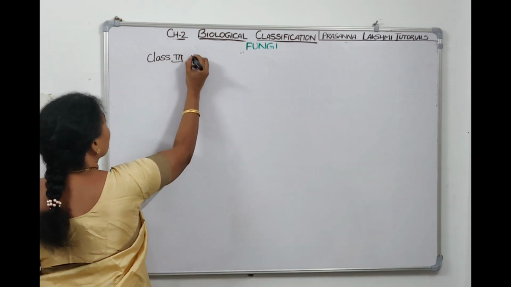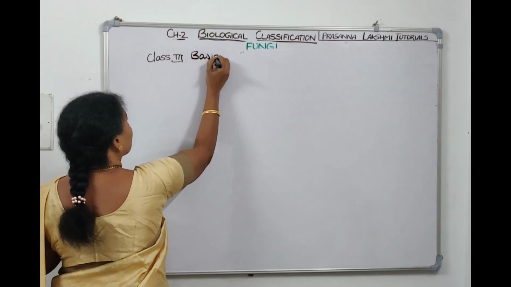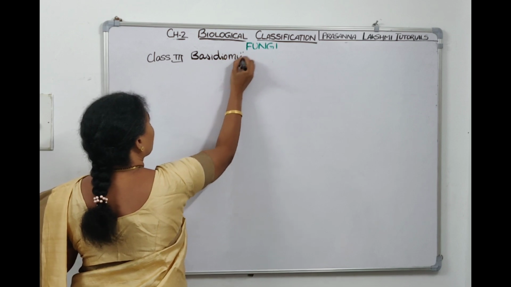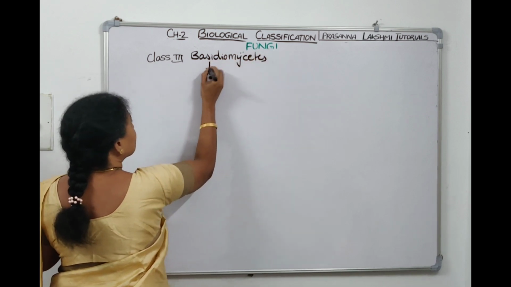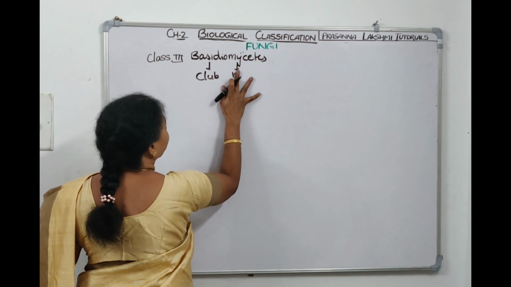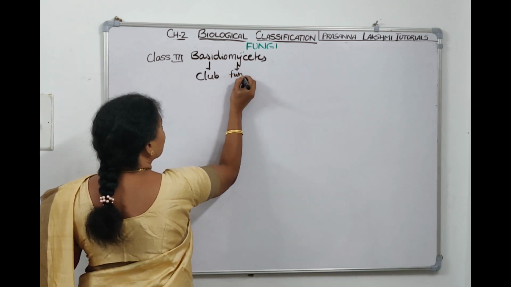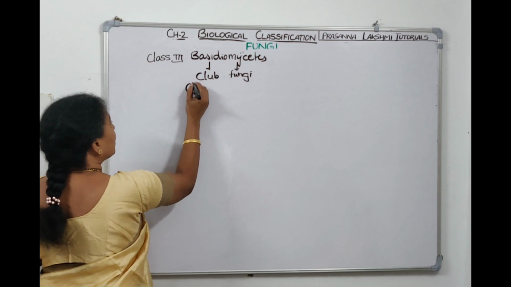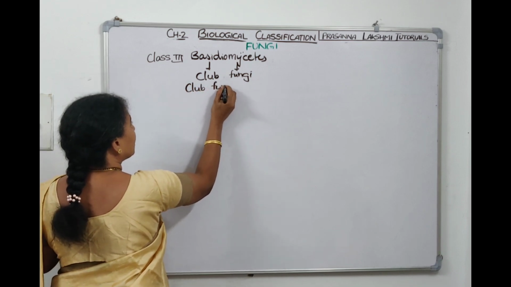So third class, what is it? Basidiomycetes. Basidia means club, mycetes means fungi. So Basidiomycetes are commonly called club fungi.